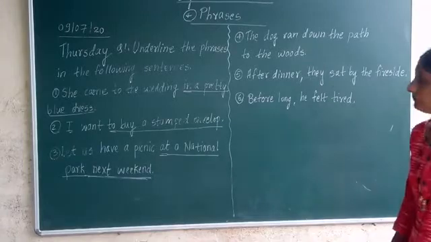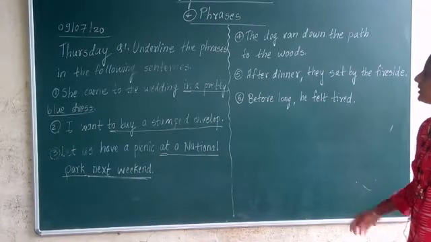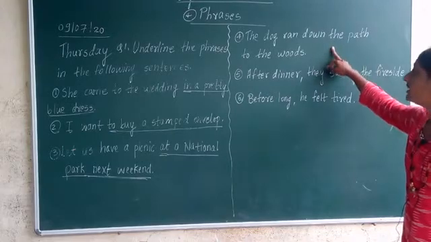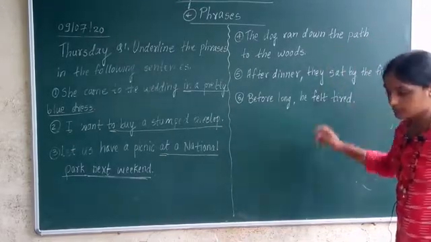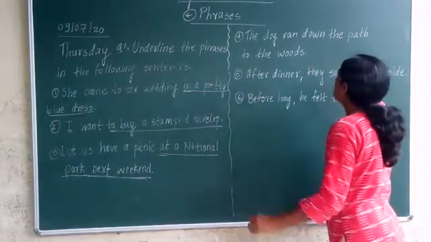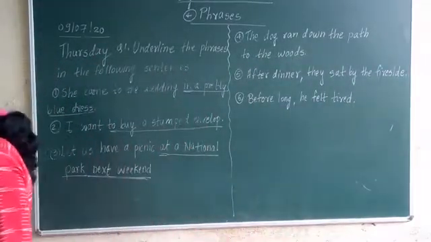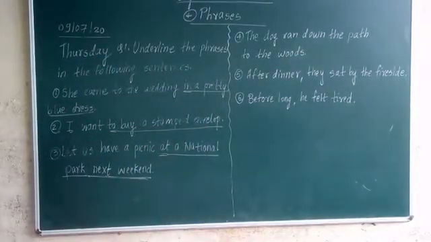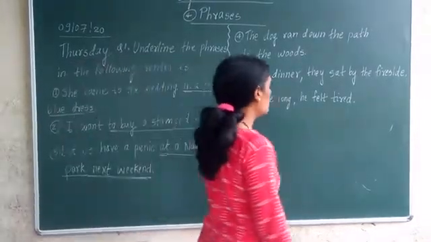Next one. Fourth sentence which is given over here is: The dog ran down the path to the woods. In this sentence, which word is preposition? Can anyone tell which word is preposition? Down word is the preposition.